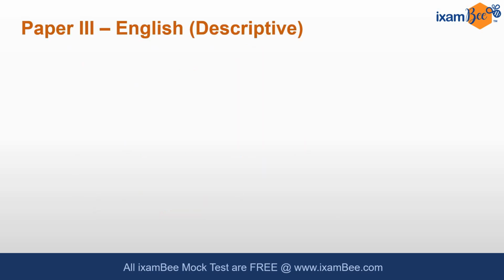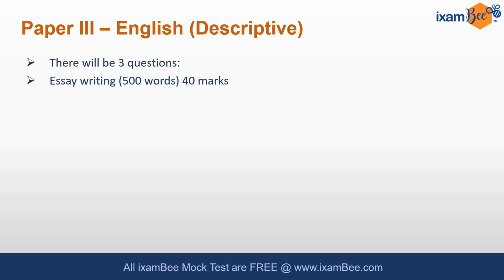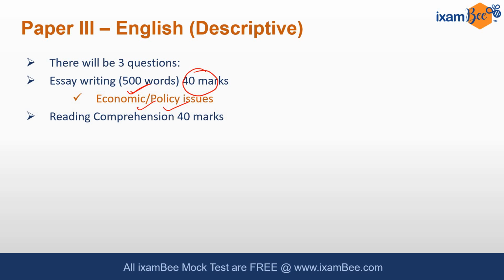Now let's have a look into the pattern for paper 3, that is, descriptive English. There are 3 questions basically in this paper, and the first question will be essay writing. It will carry 40 marks and you have to write 500 words. The essay can be related to any economic or policy issue. The second question will be a reading comprehension, which again carries 40 marks and is divided into 3 parts.